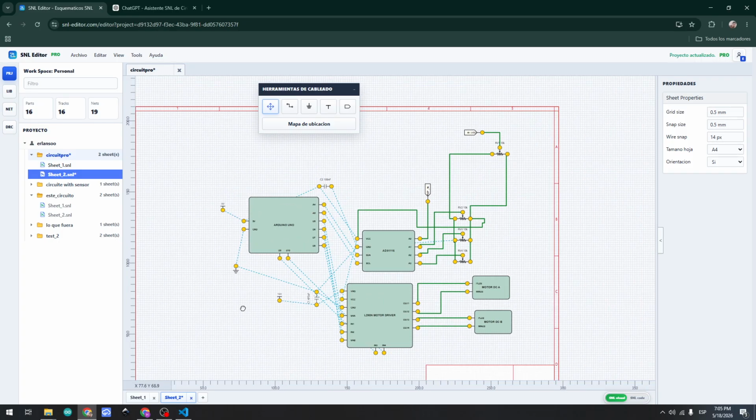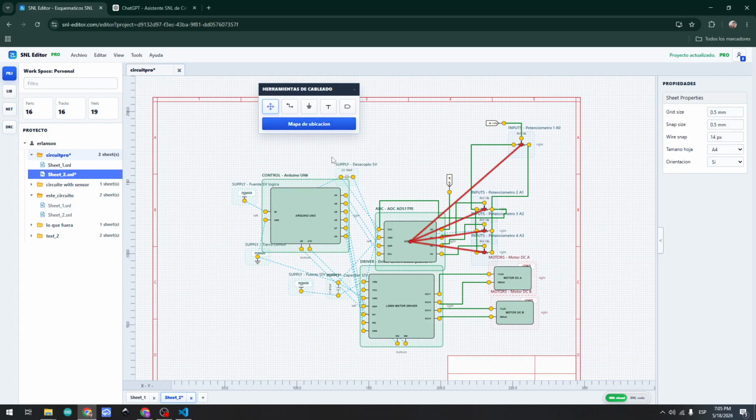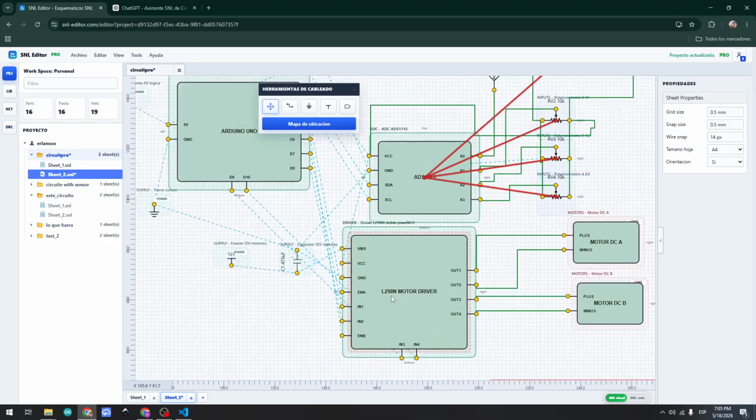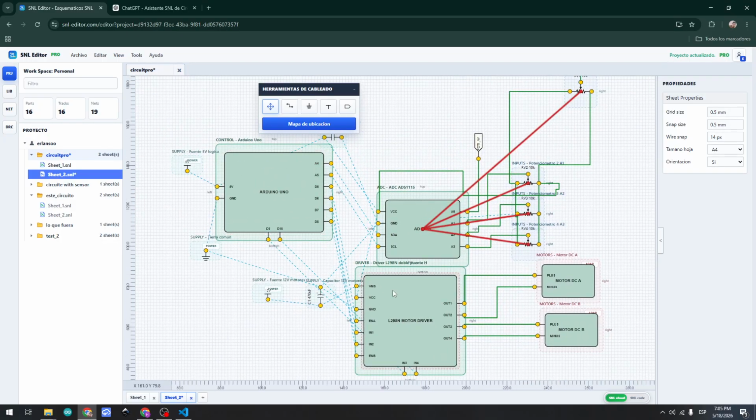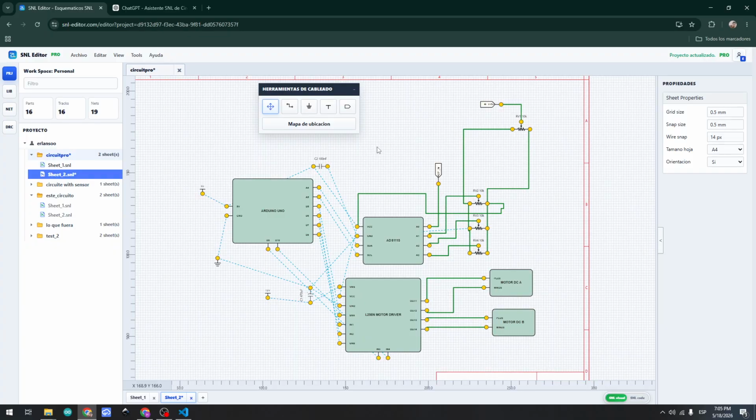That's all for this video. I will upload another kind of video to explain other characteristics of the program. If you put the application map here now, you can see what relation we have with each component. So that's all for this video.